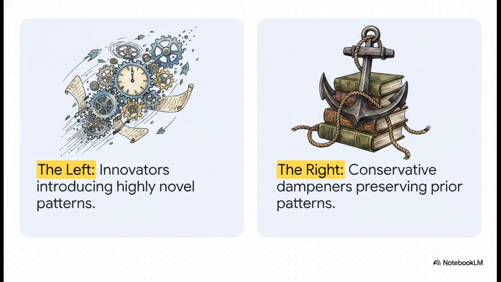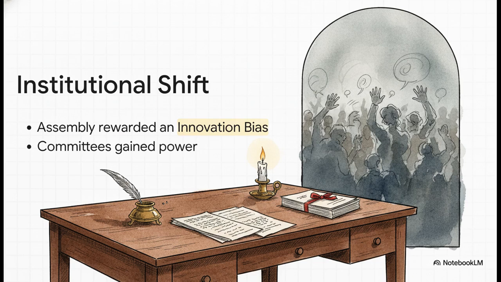But the right-wing speakers like Abbé Maury, the researchers actually call them inertial dampeners. They actively work to anchor the conversation, preserving past traditions and trying to slow down the runaway train of the revolution. So how did the innovators eventually win out? Well, the assembly actually had an overall innovation bias, meaning novel ideas were naturally rewarded. But the real game changer happened midway through.